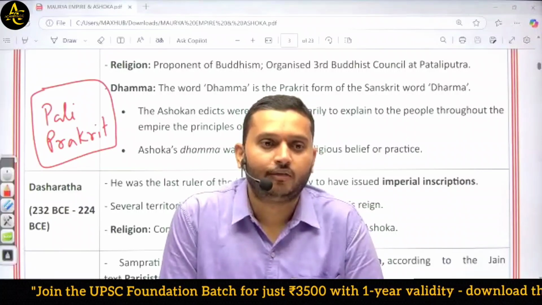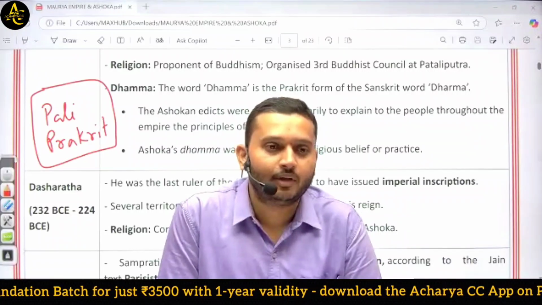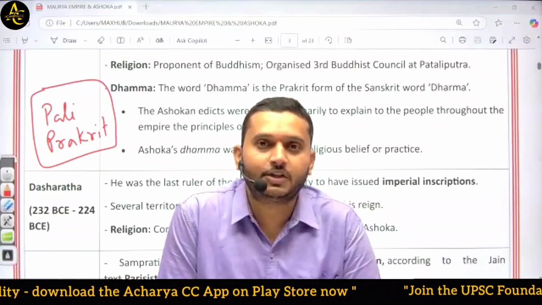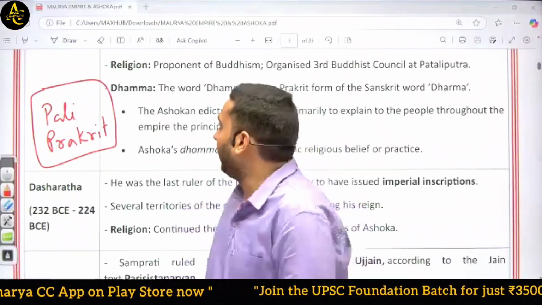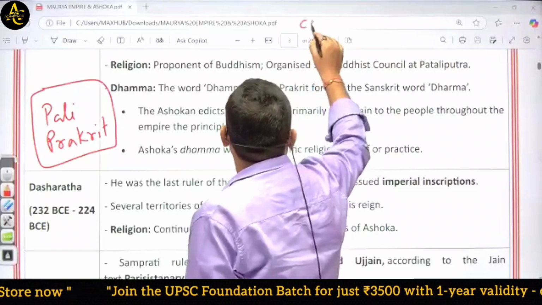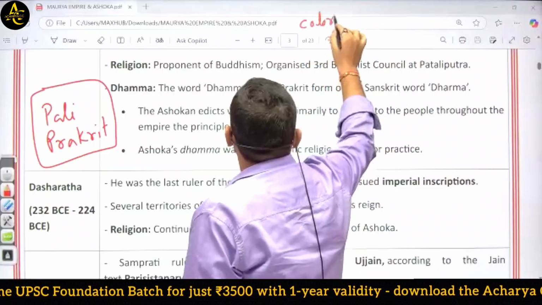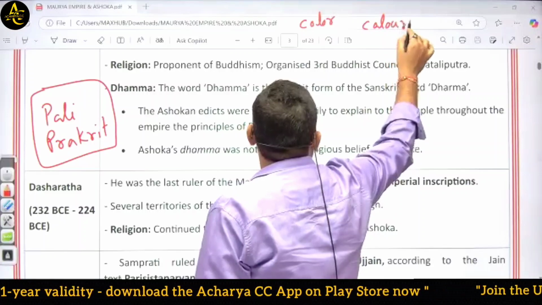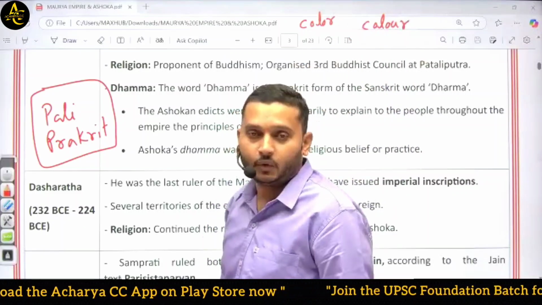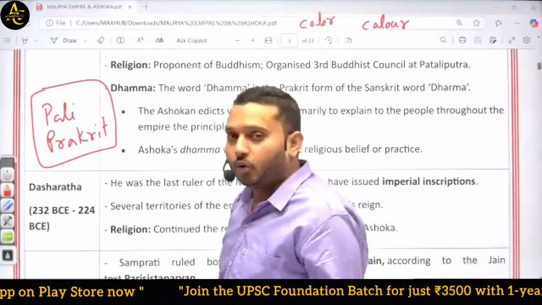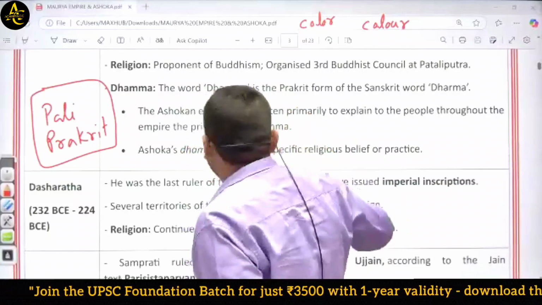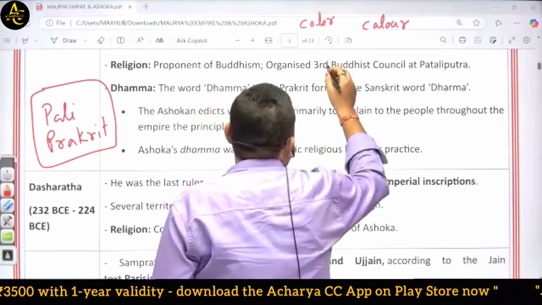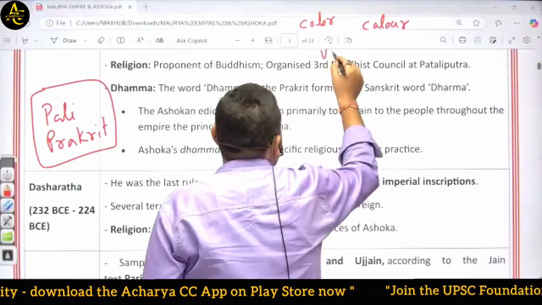For example, you hear the word color. So the spelling of color, this is also correct, and this is also correct. Yes or no? So both are correct, but there are differences. Same as maybe you have heard the word vehicle.